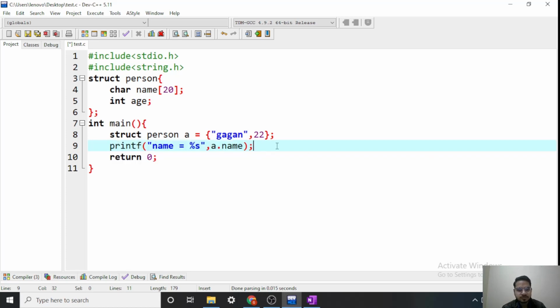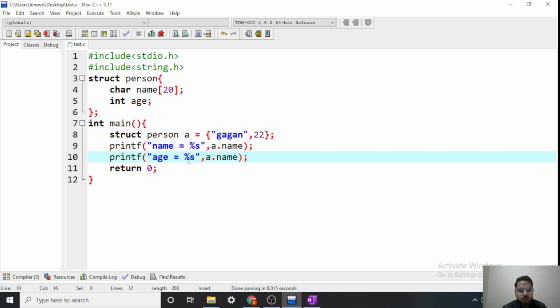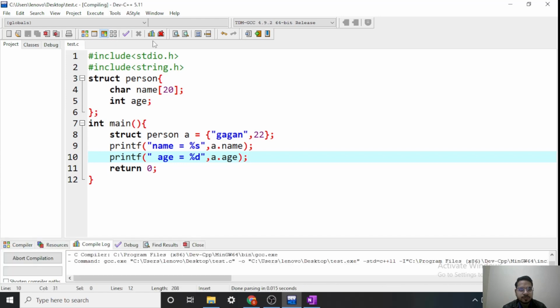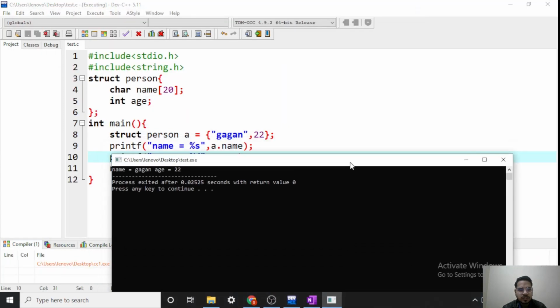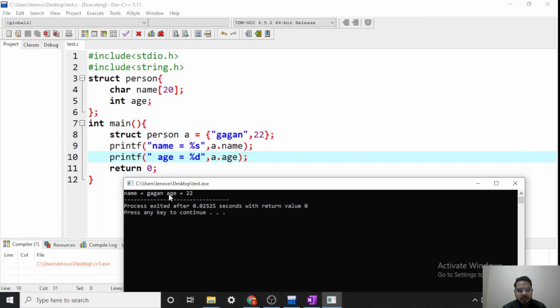Likewise, age equals to, now age is of integer type, so %d will come. Then A dot age, I cannot simply print A, I have to access this age. Now I can print them. So let's run the program. As you can see, name equals Gagan, age equals 22 is coming.